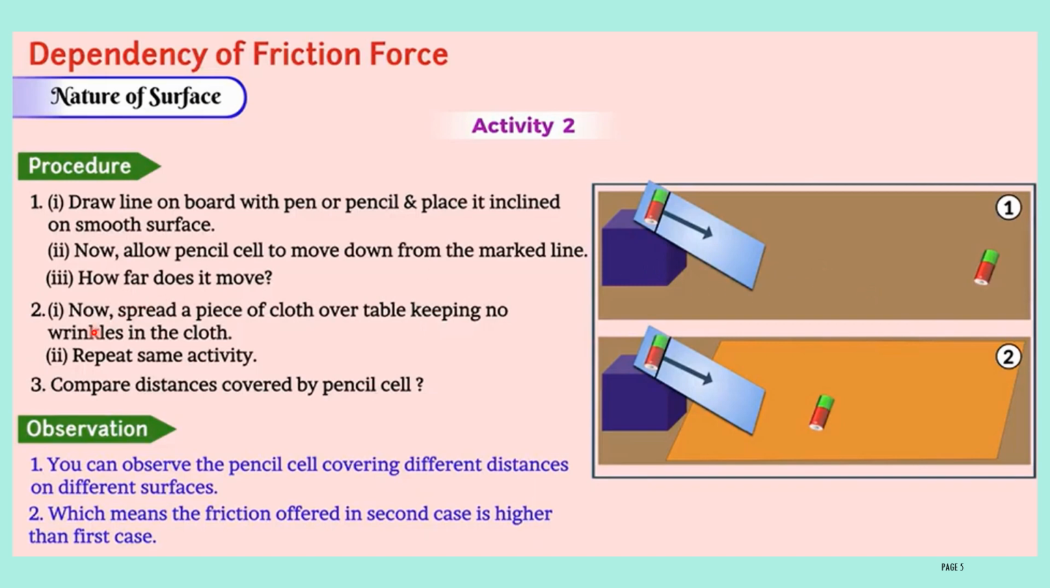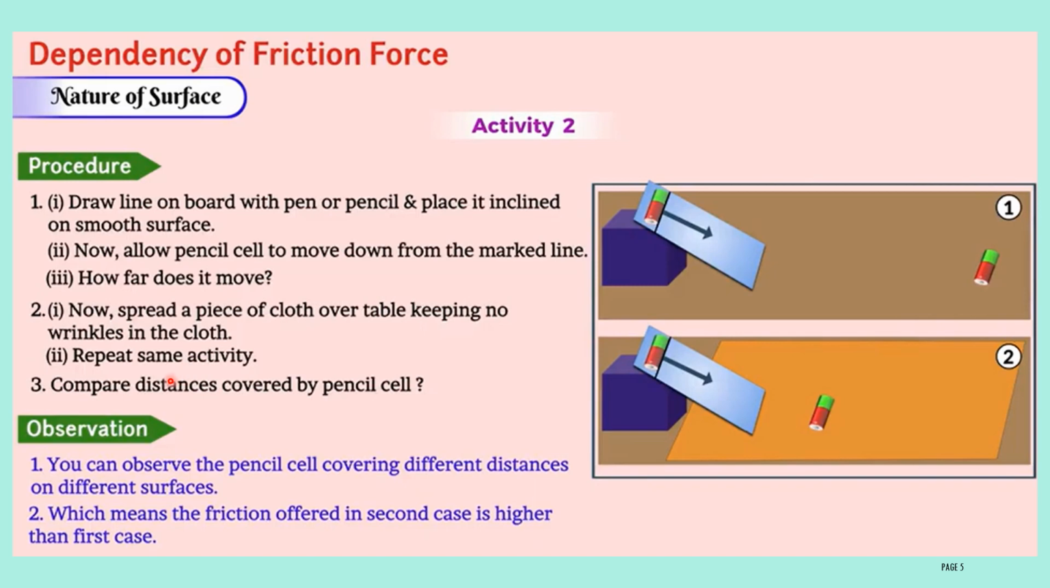Now the second case. Spread a piece of cloth over the table, keeping no wrinkles in the cloth. Now allow the same pencil cell to move down from the marked line. Here also the pencil cell will move some distance, and then it will stop. Consider this as the second case.